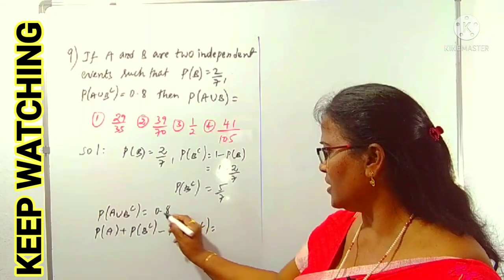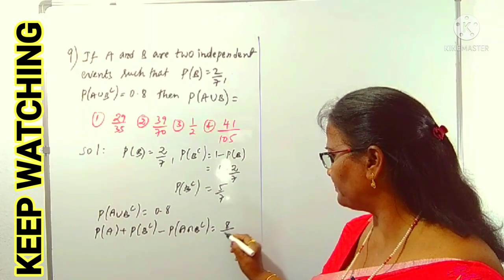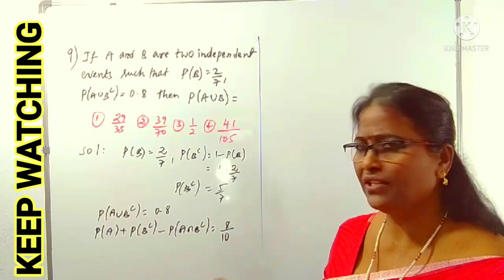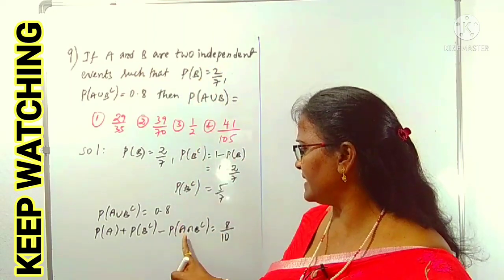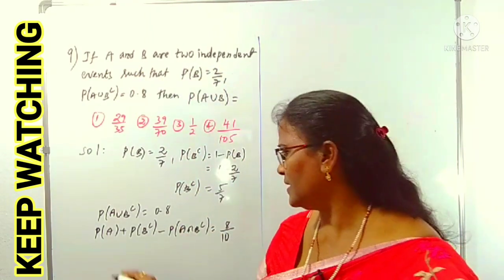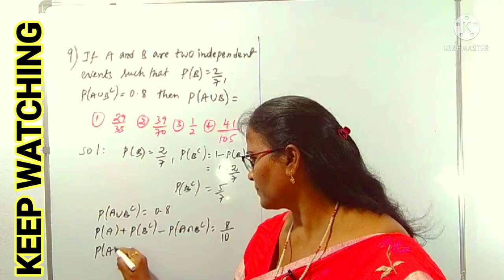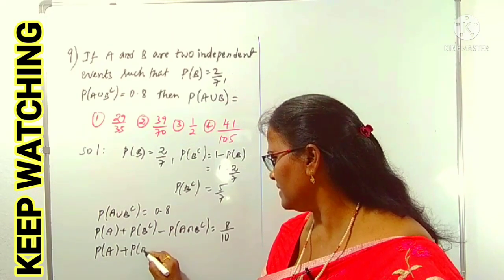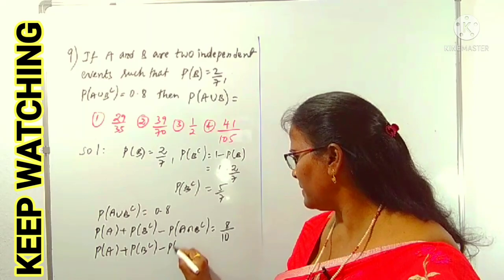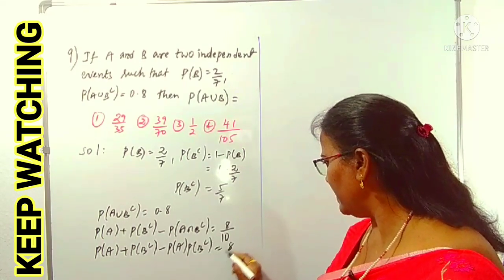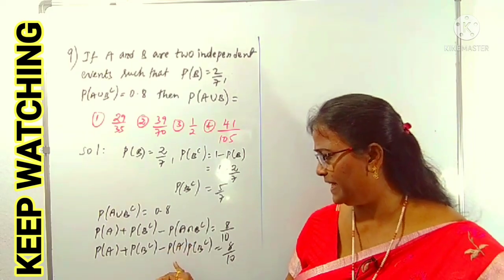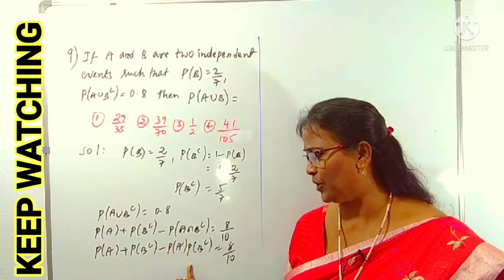P of A union B complement is equal to 0.8. I am writing 8 by 10. Okay, 8 by 10 only, it can stay like this. You know, given that A, B are independent events means what? This intersection we can take as a product. Next step: P of A plus P of B complement minus P of A into P of B complement is 8 by 10. Because these are independent events, that's why we can take the intersection as a product.